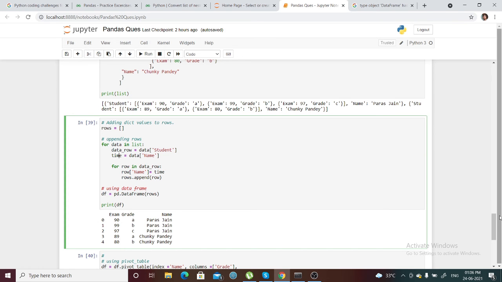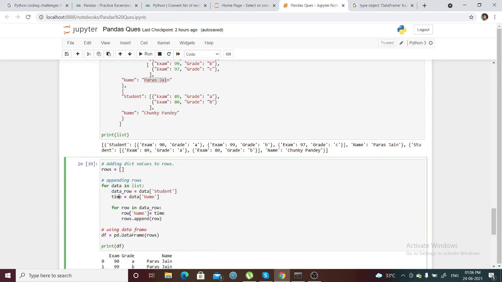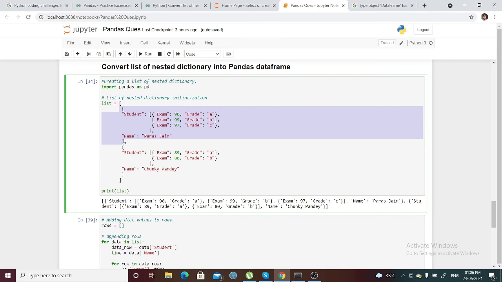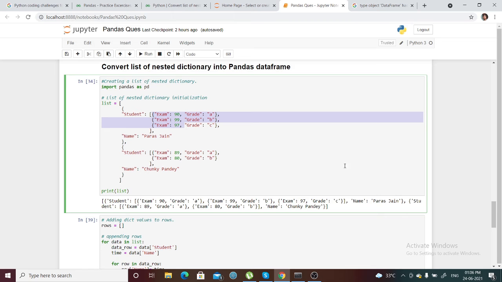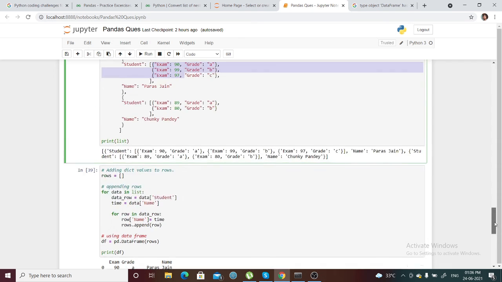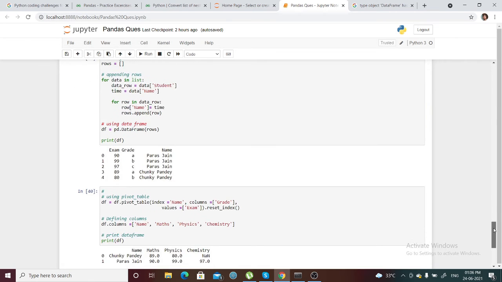Again, because we have dictionaries under dictionaries, and into that particular list also we have some dictionary and values, so we need to filter that as well. So for row in the data rows, what has been saved in data rows? Data rows just filters out the student values. So all the exam results and grades are the data rows. So again we have to filter this.